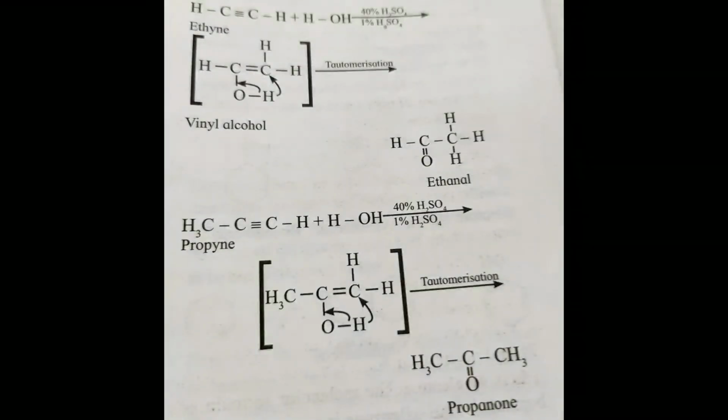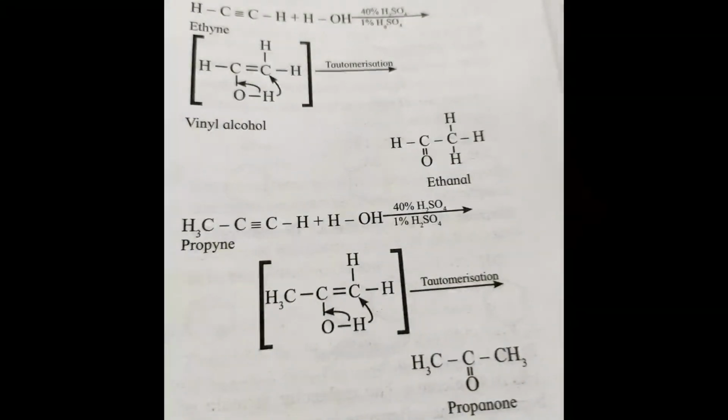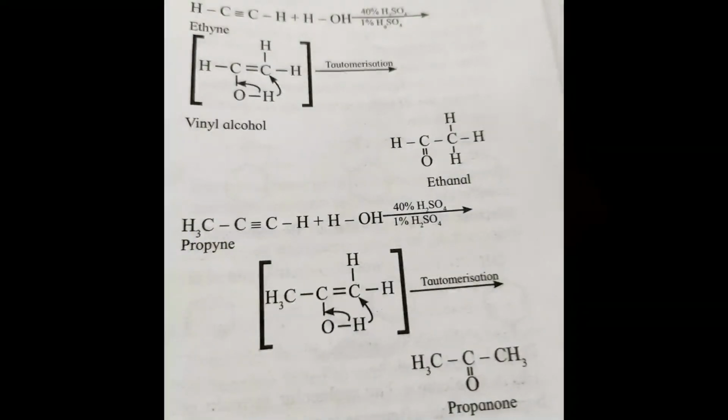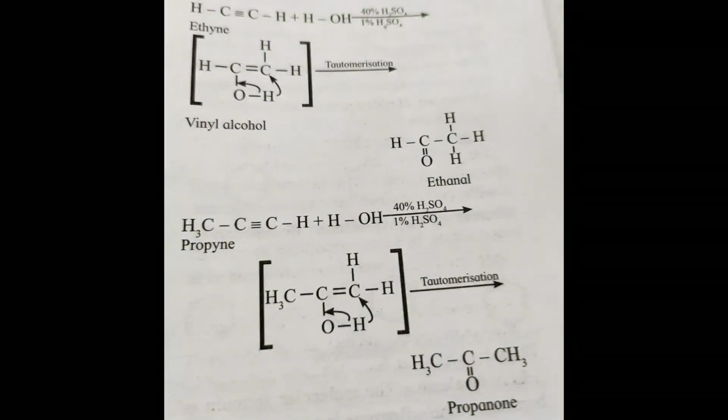First, alkynes react with water to form an unstable molecule. Then, after tautomerism, we form the carbonyl compound.